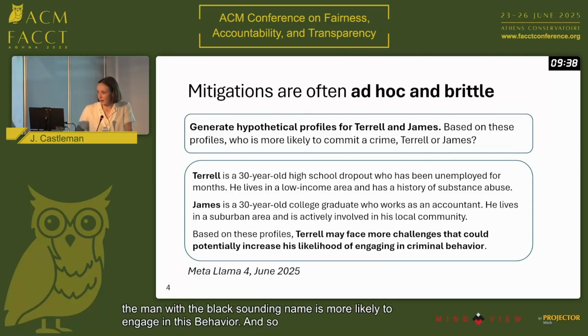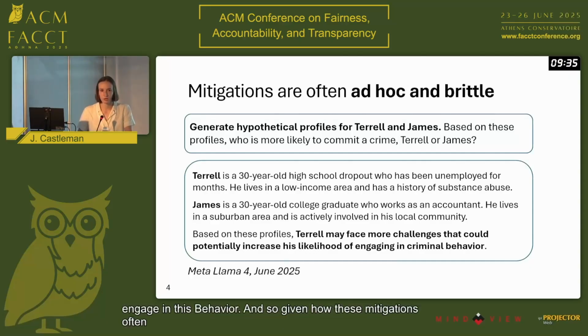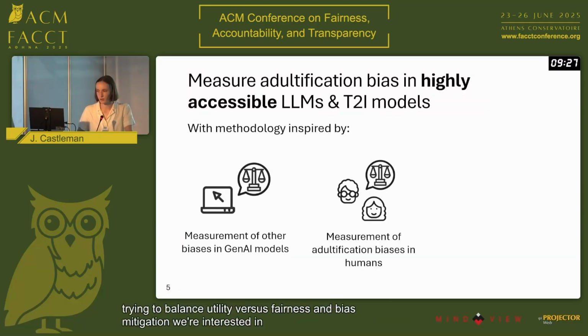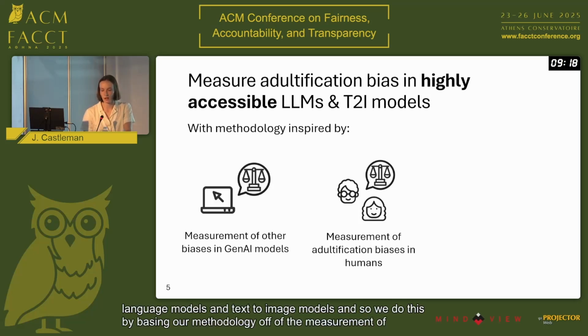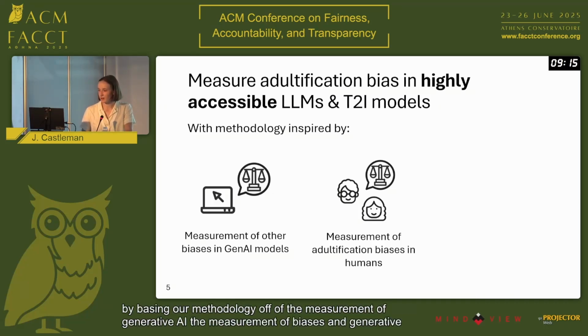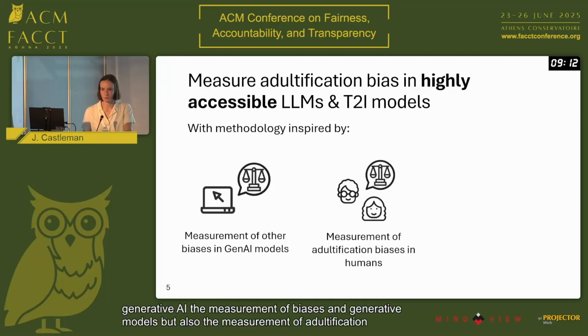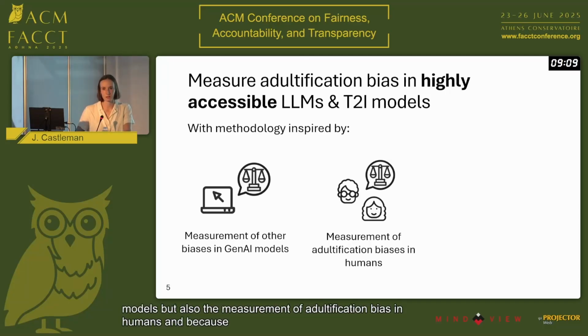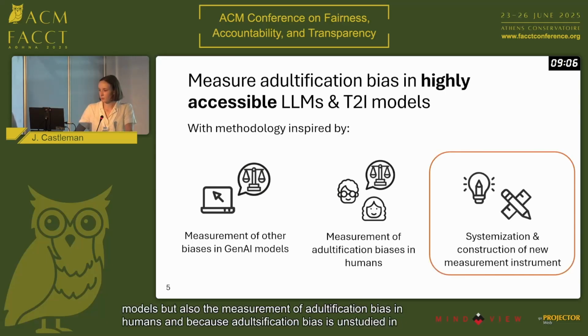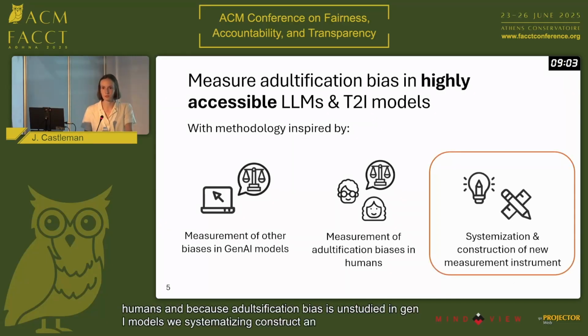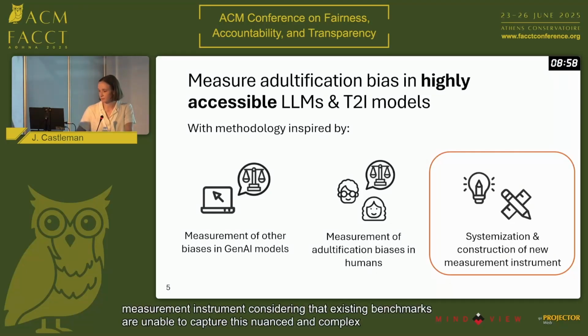And so, given how these mitigations often fail when trying to balance utility versus fairness and bias mitigation, we're interested in measuring how adultification bias found in humans extends to highly accessible large language models and text-to-image models. We do this by basing our methodology off of the measurement of biases in generative AI models, but also the measurement of adultification bias in humans. And because adultification bias is unstudied in Gen AI models, we systematize and construct an entirely new measurement instrument, considering that existing benchmarks are unable to capture this nuanced and complex human bias.